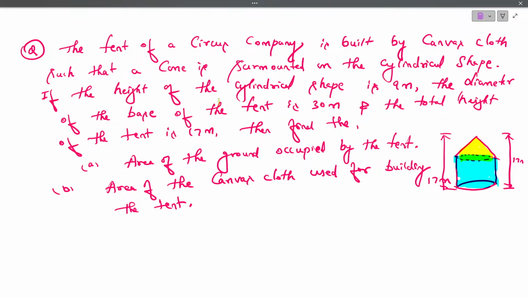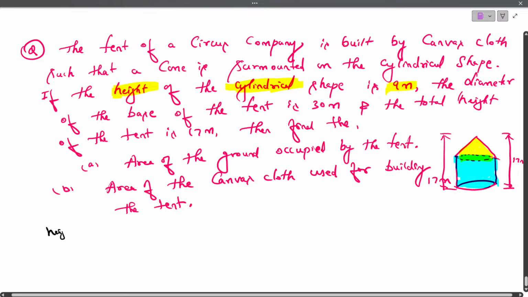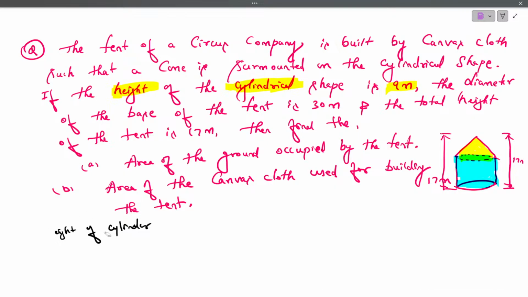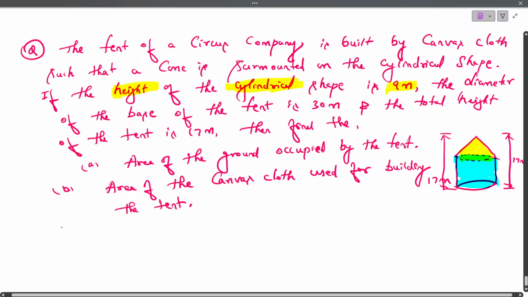What is the data? Height of the cylindrical shape is 9 meter. So the height of the cylinder they have given as 9 meter. So let me write height of cylinder, in short, HCY. So height of cylinder is 9 meter.